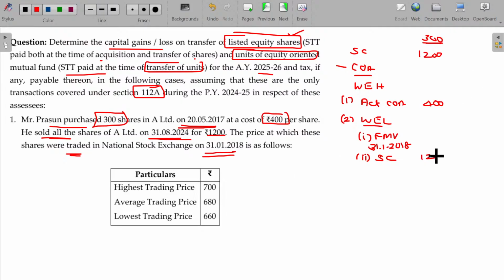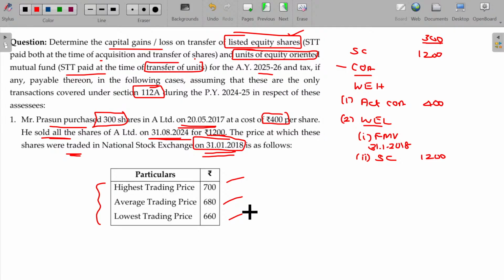So now we have to consider the fair market value. How can we calculate the fair market value? As on 31st January 2018, we have three prices: highest, average, lowest. Among the three, which value will be taken? Earlier we came to know that we have to take the fair market value as on the specific date, 31st January 2018.